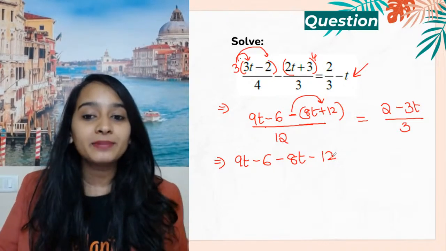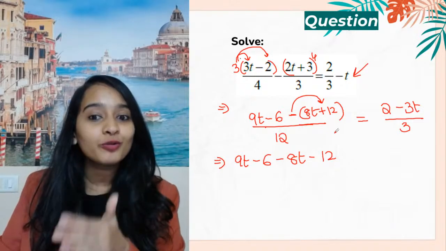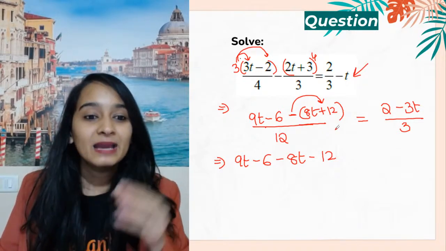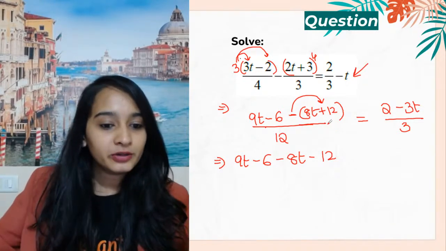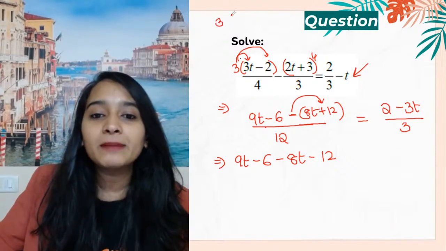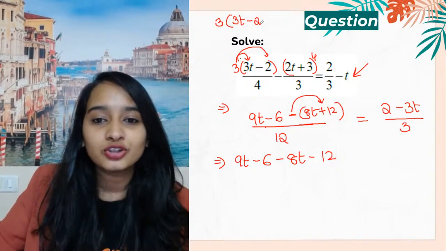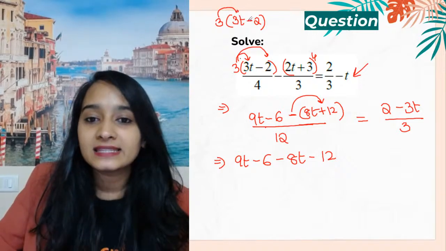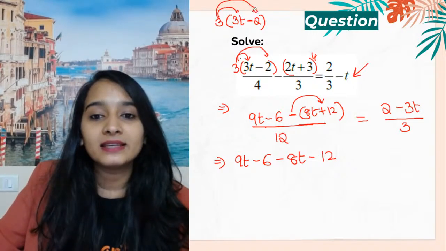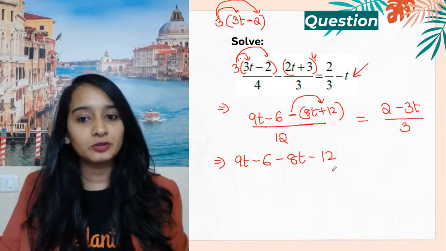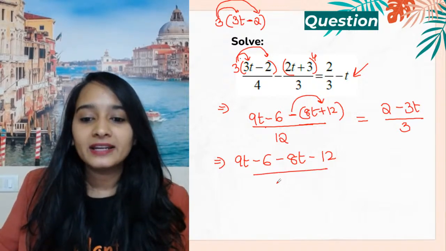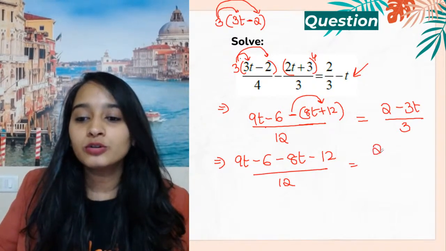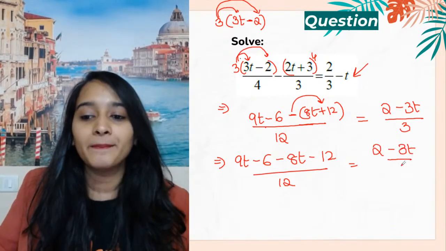I'm opening the brackets. This is where a lot of you will make a mistake. Please be careful. Distributivity is not clear. So it is 3 multiplied by 3t minus 2. So you have to multiply your 3 with 3t, and since there's a minus sign here, multiply 3 with 2 also. That is your distributive property. Okay. Divided by 12 is equal to 2 minus 3t by 3.